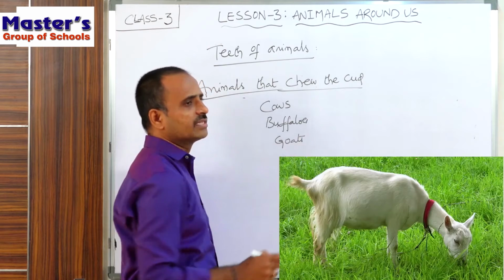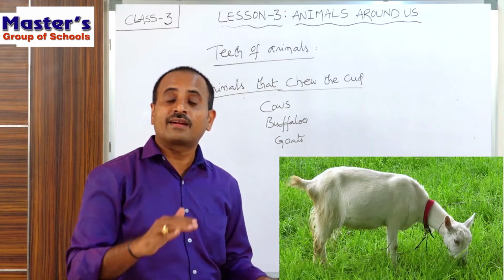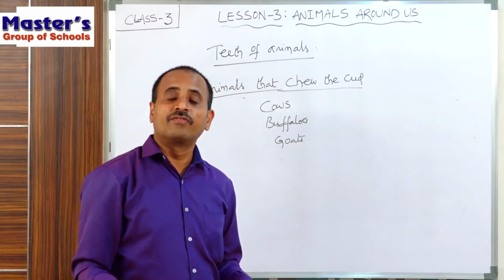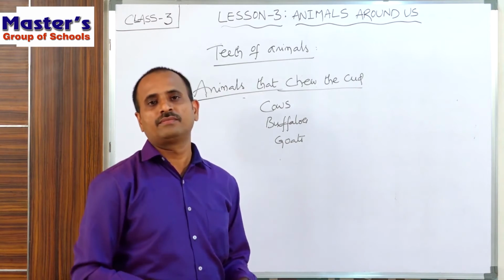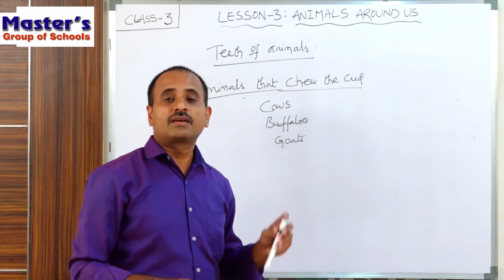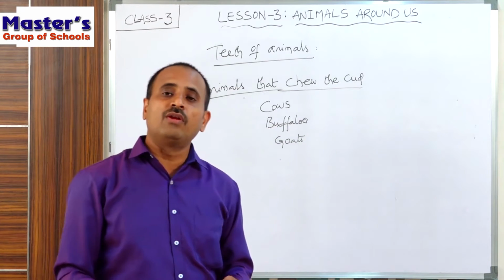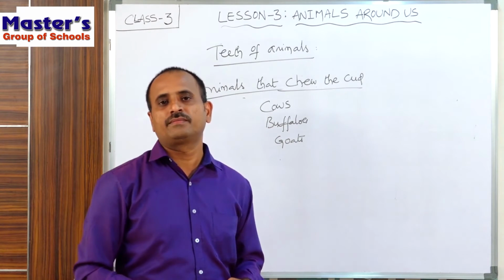Initially these animals cut their food and quickly swallow it into their stomach.